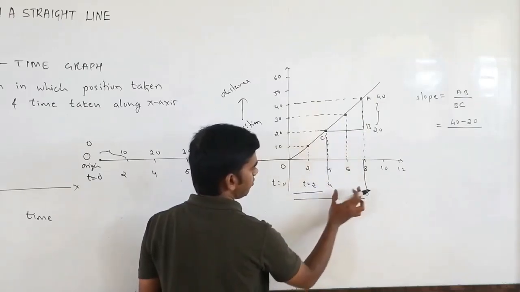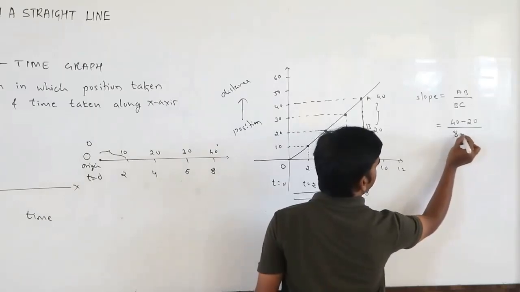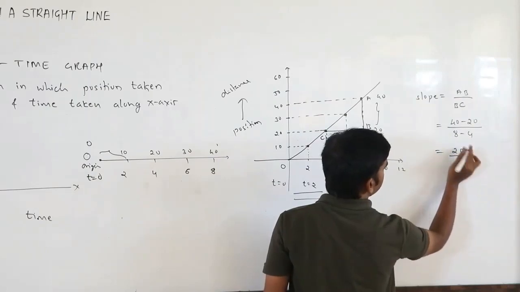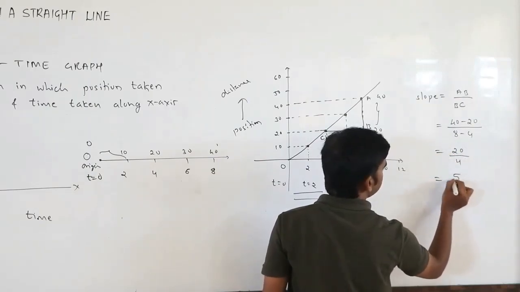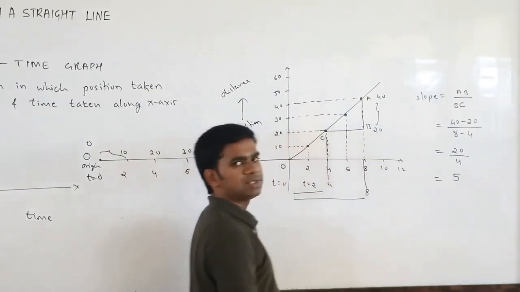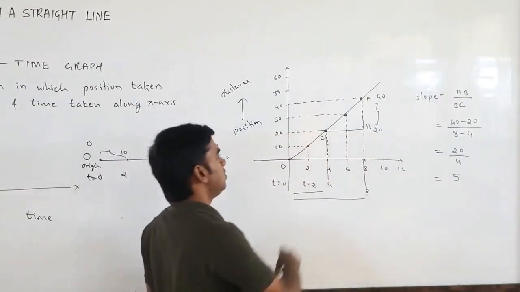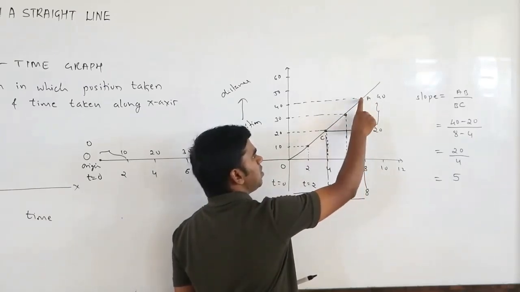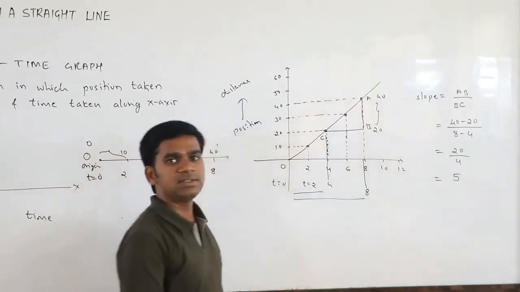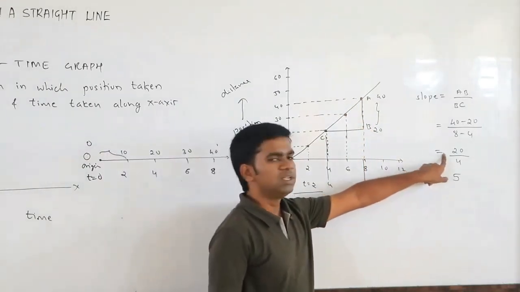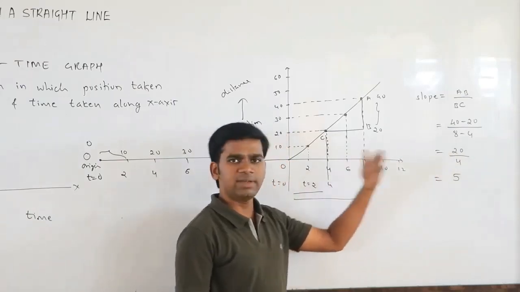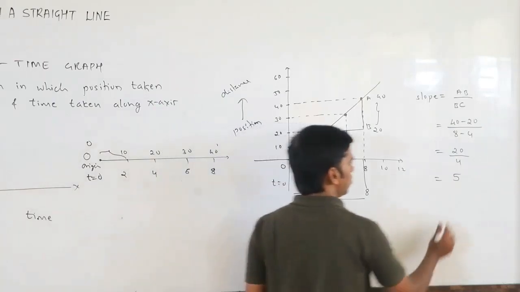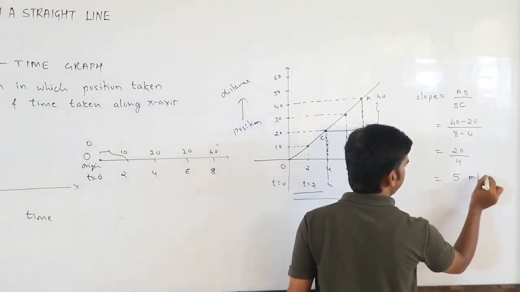So 8 minus 4 will give you the time interval. So 40 minus 20 is 20, and 8 minus 4 is 4. So this is 5. So 4 fives are 20. So what is this? This is the shortest distance between A and B. Instead of going this way, this is the shortest distance between A and B. The shortest distance is nothing but displacement. So displacement divided by the time interval will give you the velocity. So you can write meter per second.